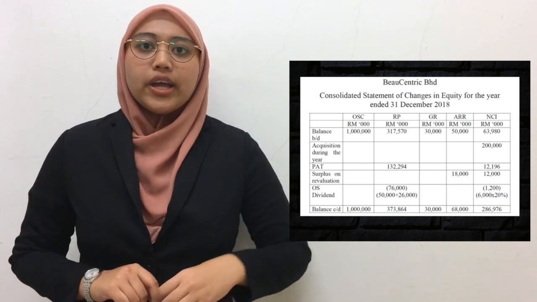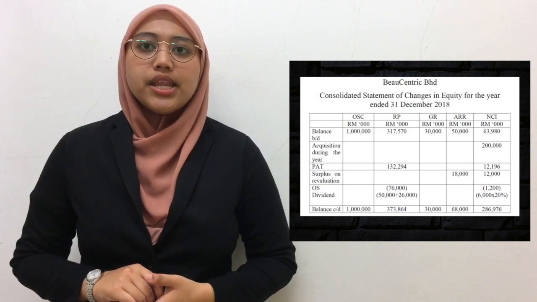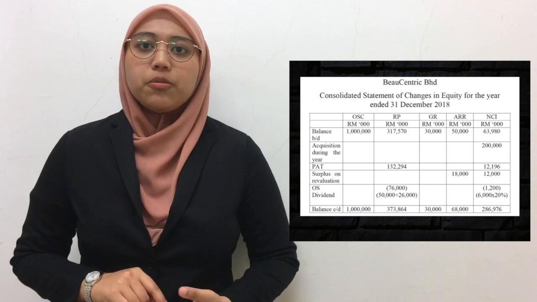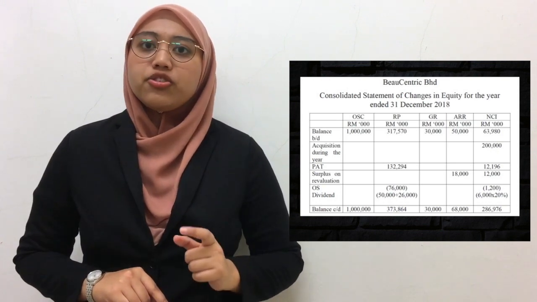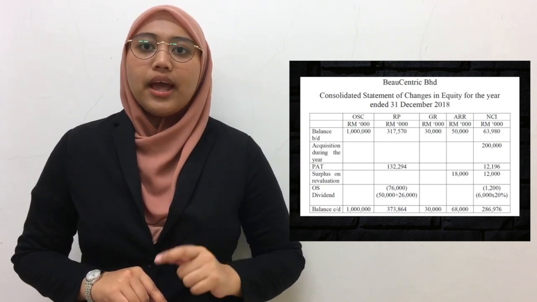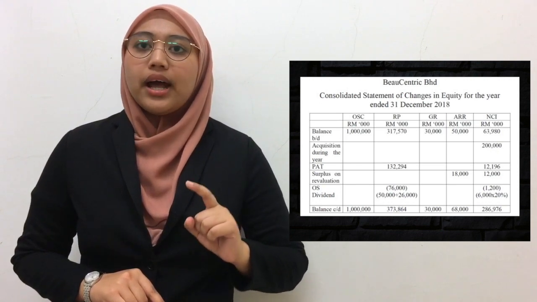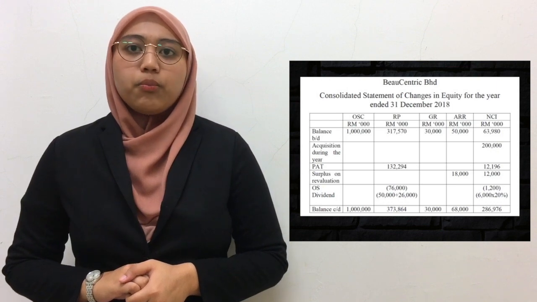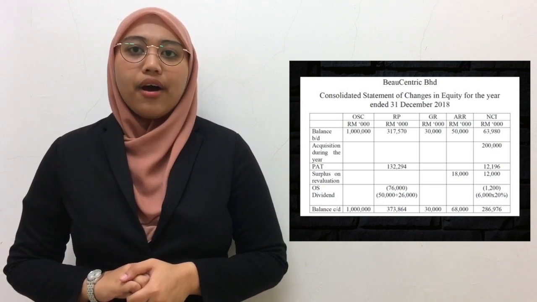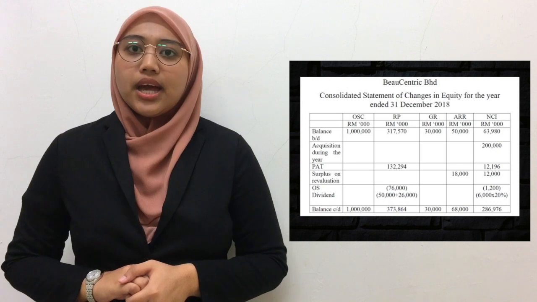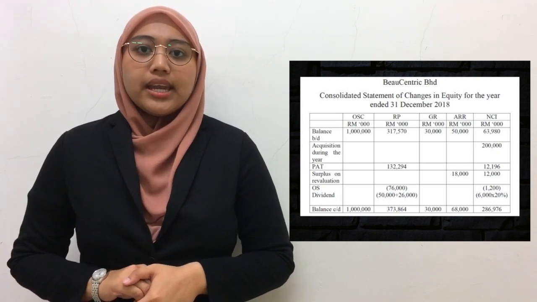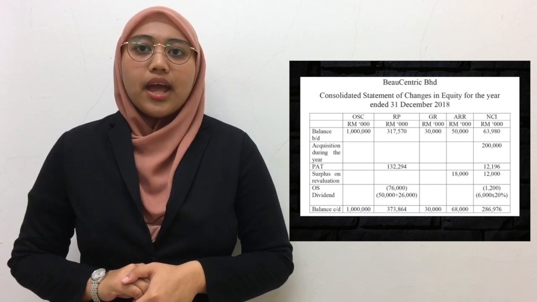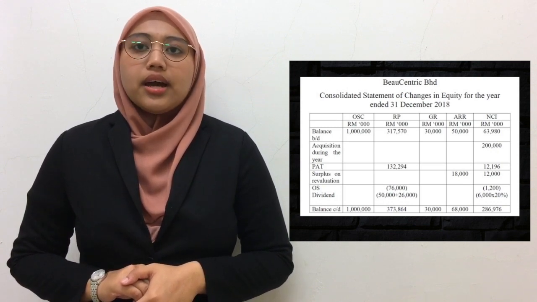63,980 million. For acquisition during the year, we'll put under NCI of 200 million and for profit after tax, we'll put under retained profit of 132,294 million and 12,196 million under NCI. Next one is surplus on revaluation, we'll put 18 million under ARR and 12 million under NCI. Next is ordinary share dividend, which will be deducted 76 million under retained profit and 1.2 million under NCI.